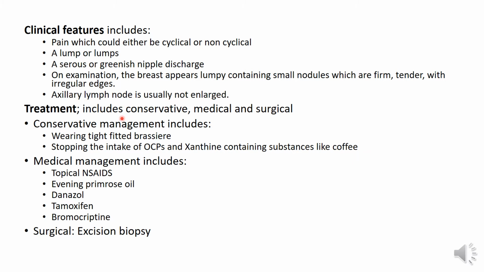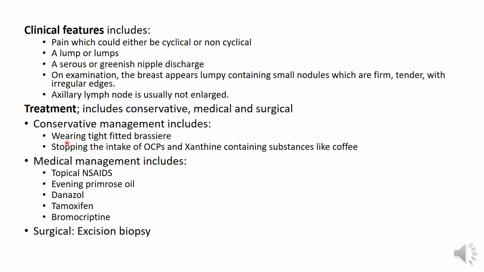So treatment includes conservative management, medical management, and then we also have surgical management. Under conservative, the patient is usually reassured that she has got no breast cancer, and sometimes reassurance is all that is required. Now the breast may be supported with tight fitted brassieres.